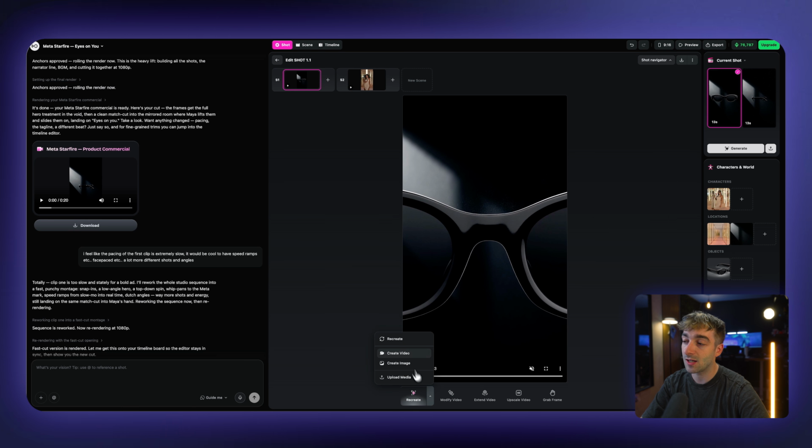And the nice thing here is that we can either create from an image or create from a video, or we can just upload our own media.